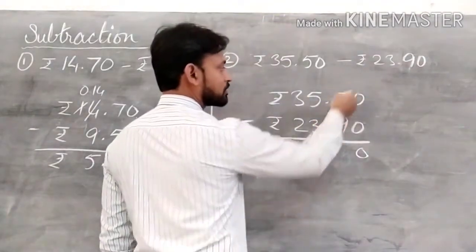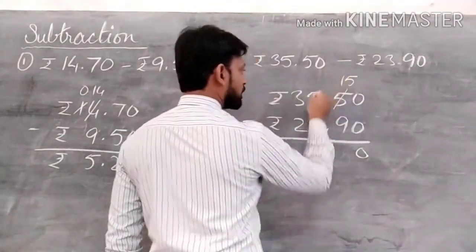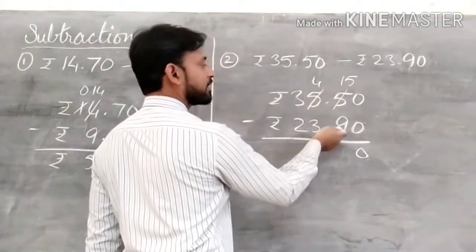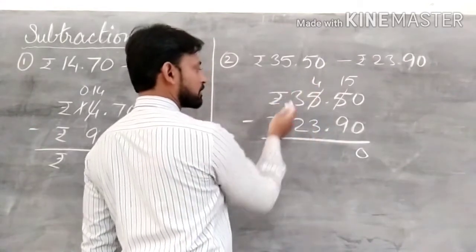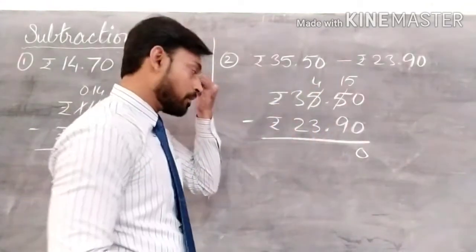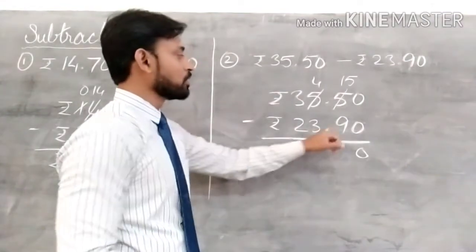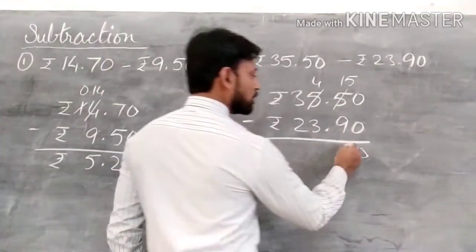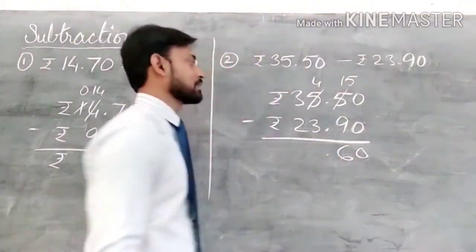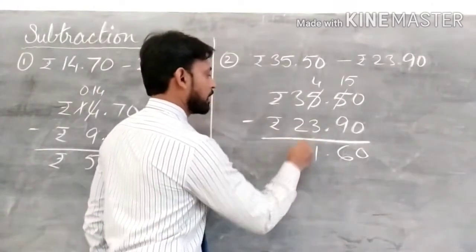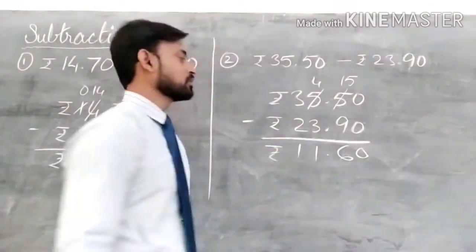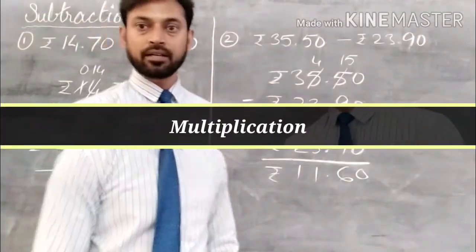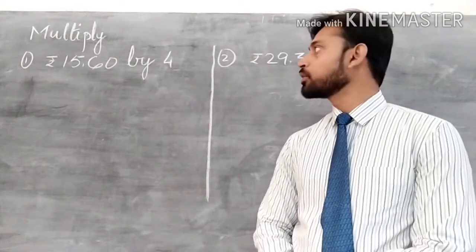This is smaller than this, so it will take a borrow from this number. This will become 4. This will become 15. Now this is greater than this, everything is matched here. Now what do you have to do? Ask one question: what should be added to 9 to get 15? So you will get the answer 6. Now 1 and this is 1. So this is the simple way to arrange and do the subtraction. Is that clear? Now let's see how to multiply.